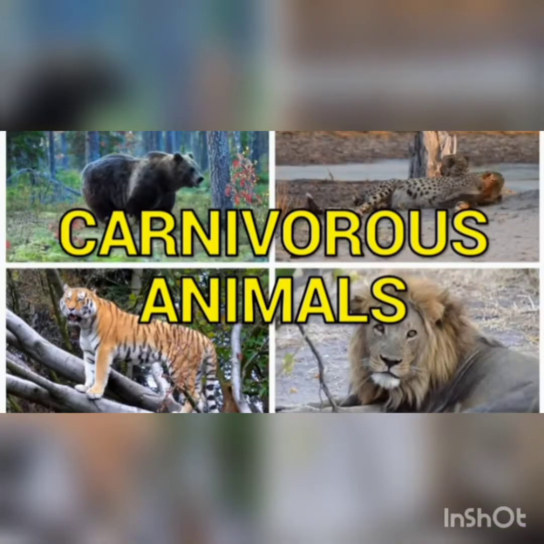Then the next one is carnivorous animals. All flesh-eating animals are called carnivorous animals. Lion, tiger, cheetah are examples for carnivorous animals. All of you remember, animals that eat the flesh of other animals are called carnivorous animals.